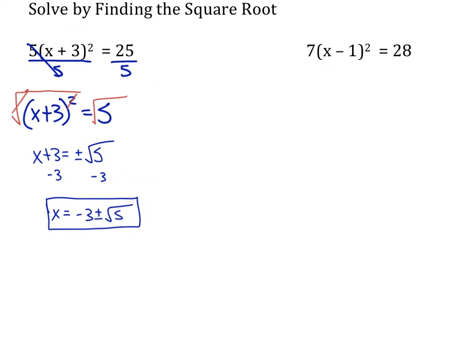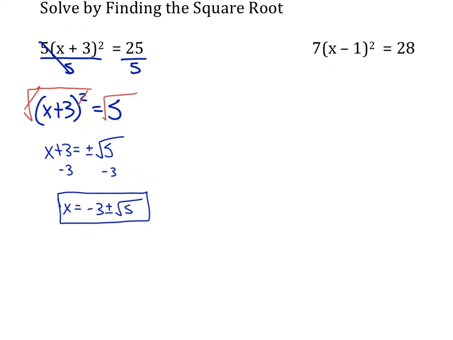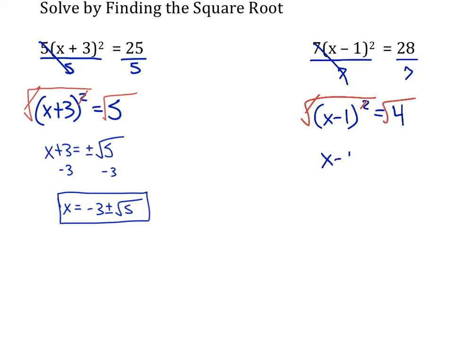Let's look at this other example. It's going to play out a little bit differently, so I'll run through it really quickly so you can see. X minus 1 squared. I divide the 7 away. And what's 28 divided by 7? 4. And then I take the square root to get rid of the squared. And what is the square root of 4? 2 plus or minus 2.